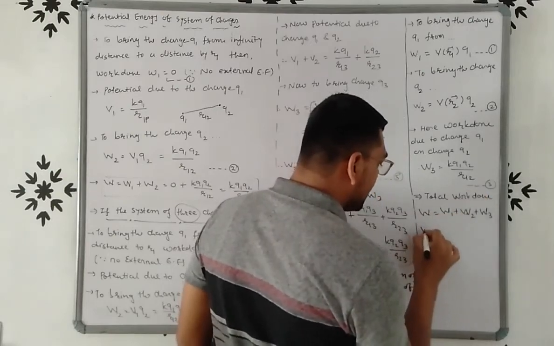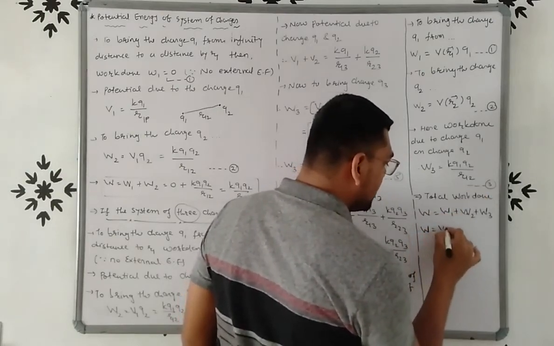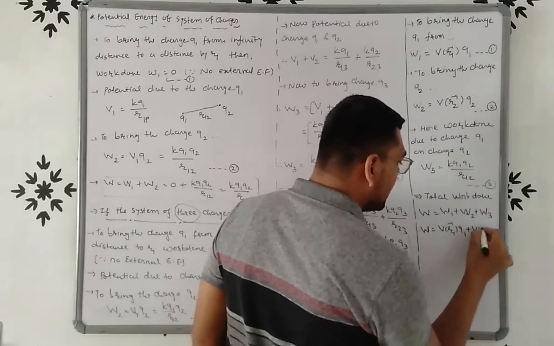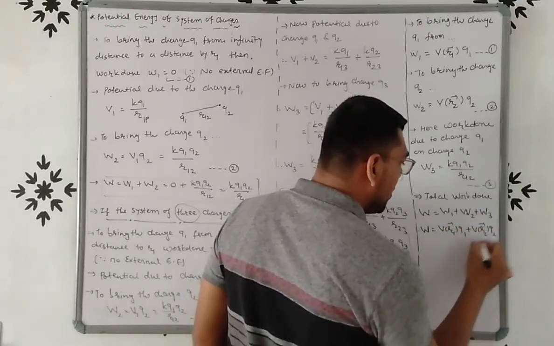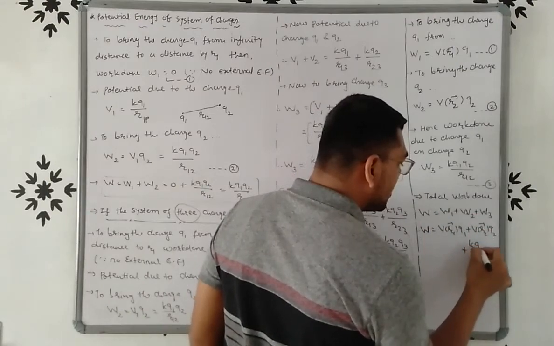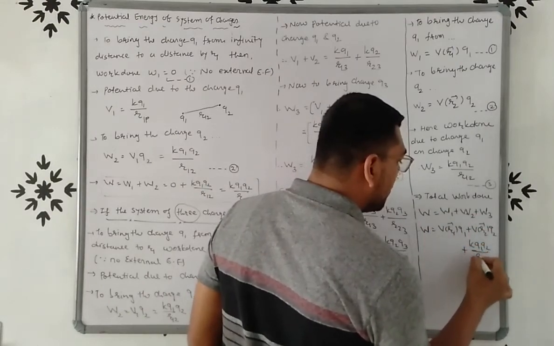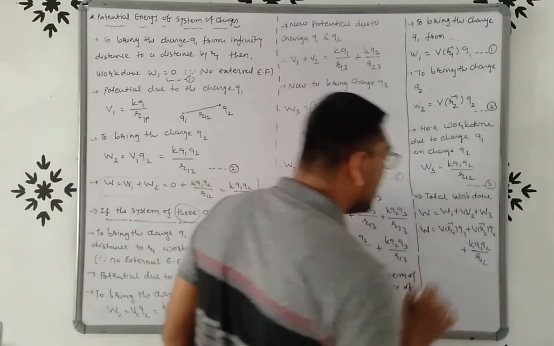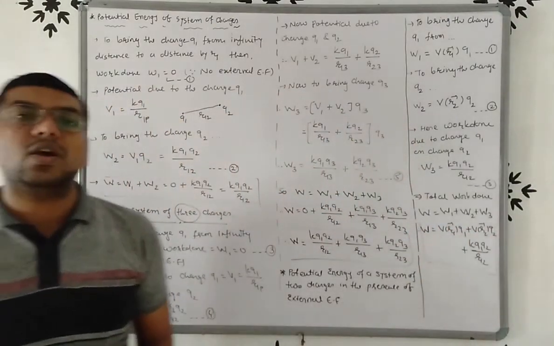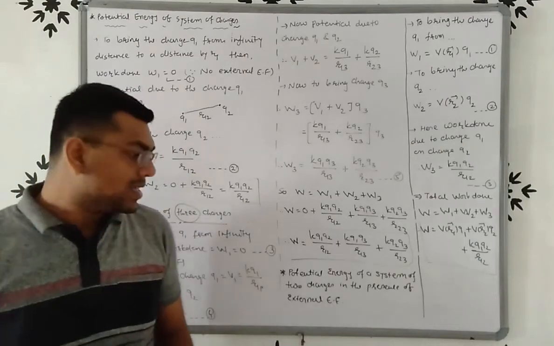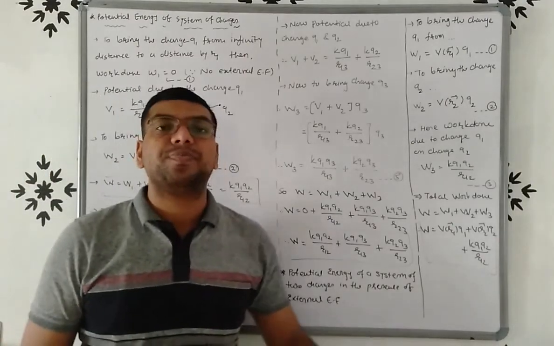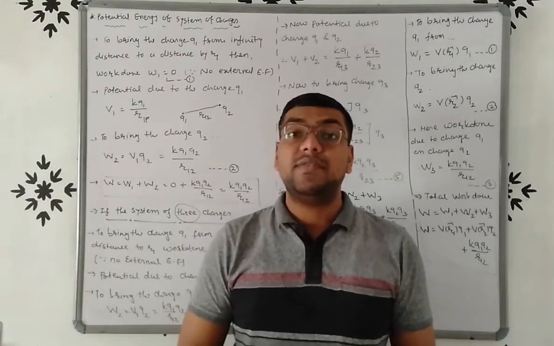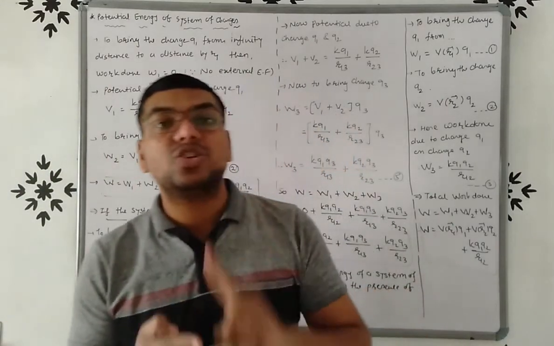So W is equal to the value of W1, that is V(R1) Q1, plus W2, that is V(R2) Q2, plus W3, that is K Q1 Q2 upon R12. So this is the equation of potential energy of a system of two charges in the presence of external electric field. Right?